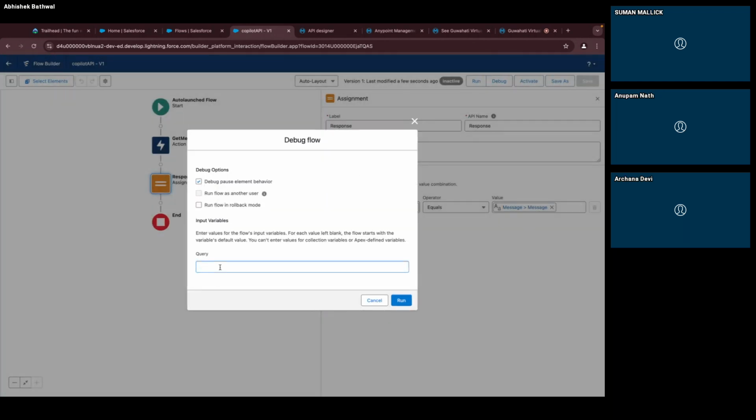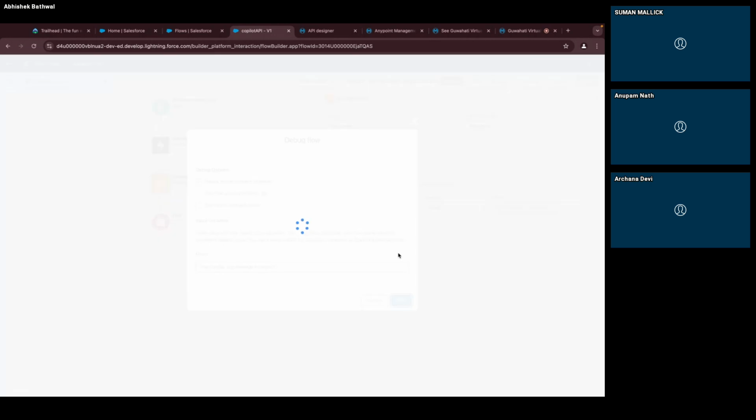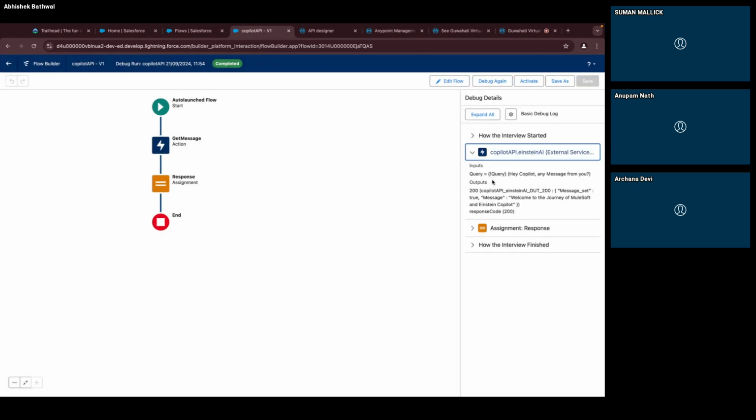It is asking me what you want to print. So, hey Copilot, any message from you. Okay, run it. Now let's see. This is the query we have given, and see, you asked why? This was our Apex-defined message set, true, welcome to the journey. And in assignment, we are not getting it.